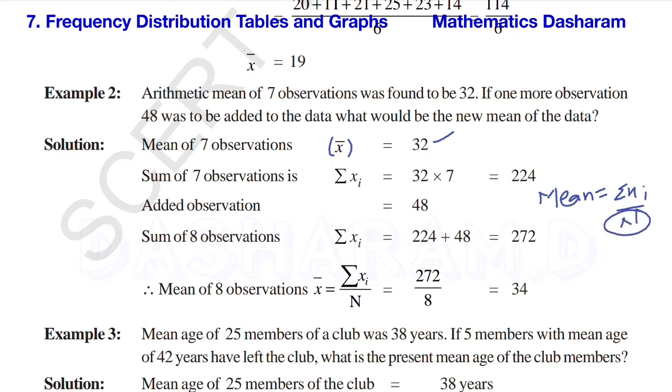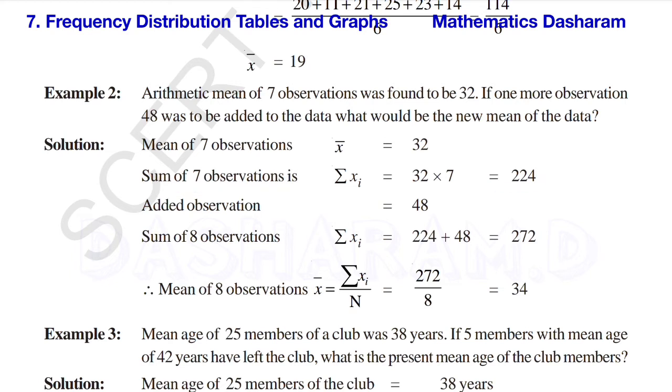This denominator transposes to the left side. So mean into capital N equals sigma xi. Sigma xi means the sum of observations. So the sum of observations equals the mean multiplied by the number of observations. Here the mean is 32, and the number of observations is 7. So 32 into 7 equals 224. So the sum of 7 observations is 224.